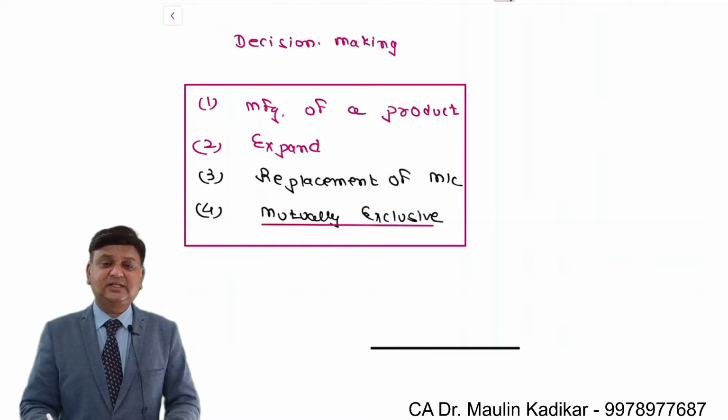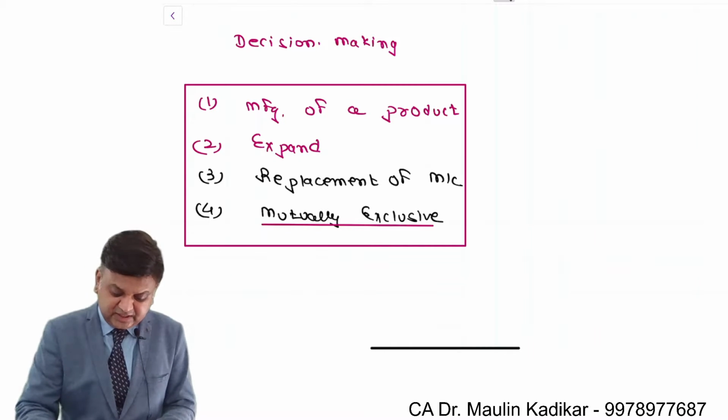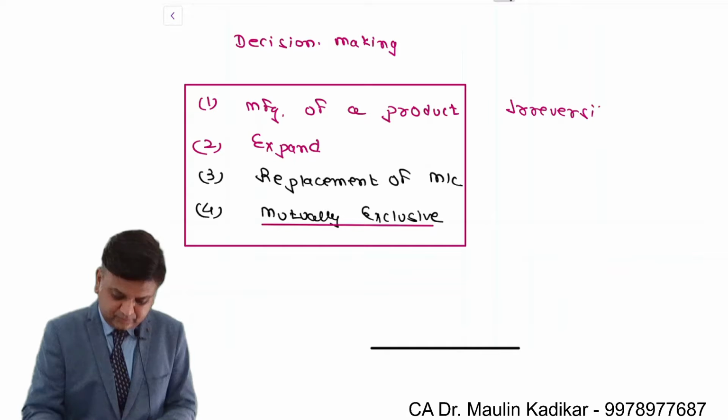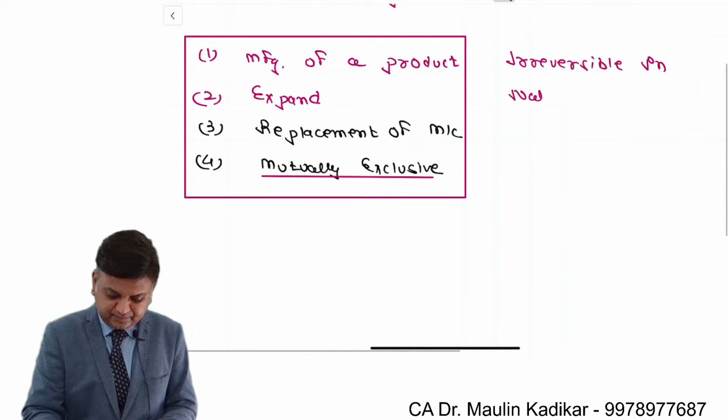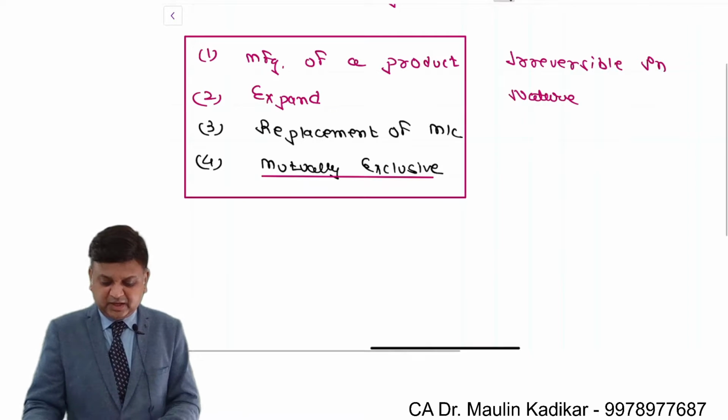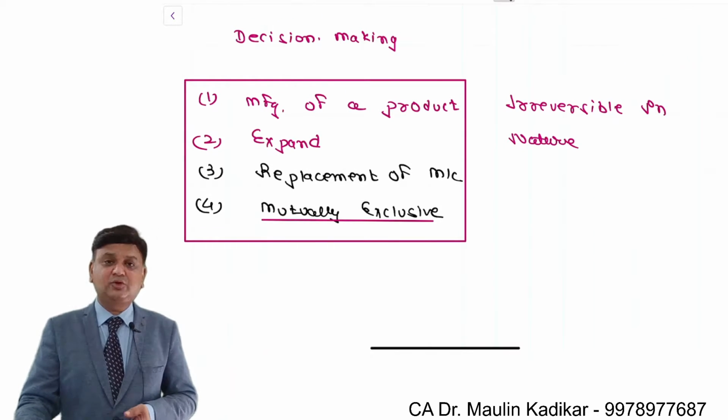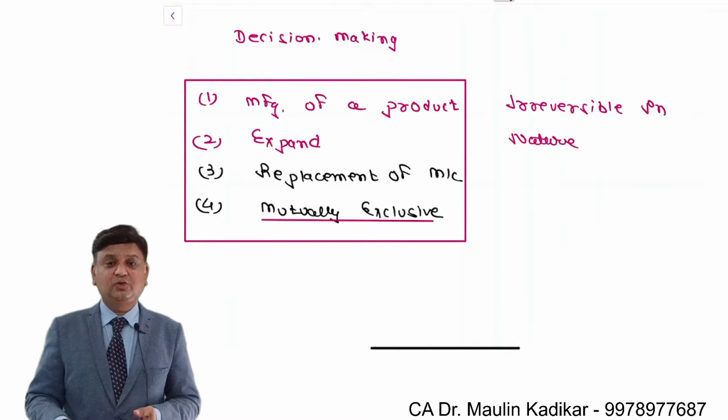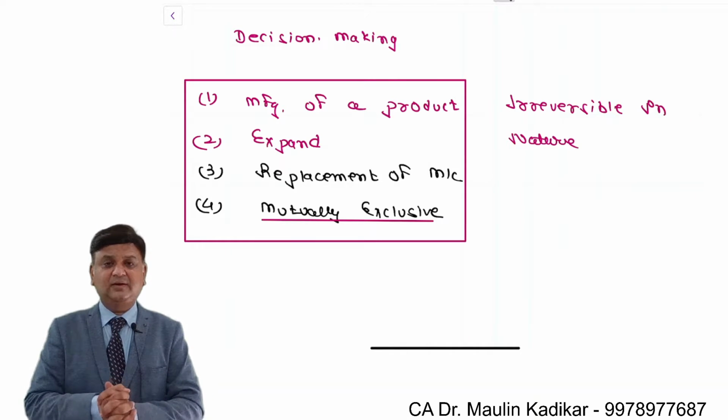Usually over here, the decisions are required to be taken for such projects or investments which are irreversible in nature. We understand that recently Amazon has made a huge investment in India.